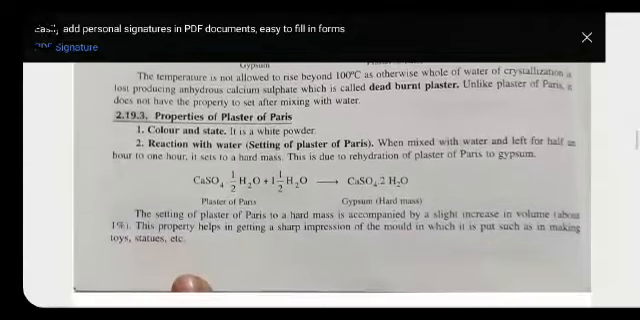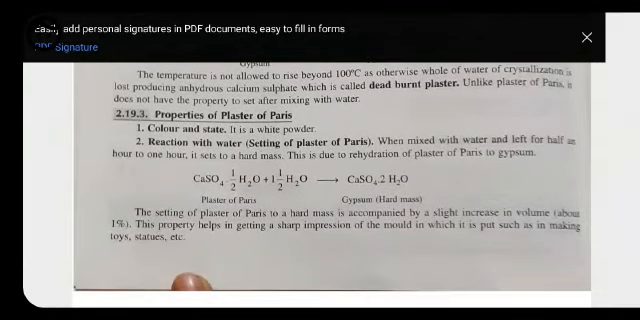Now here we have properties of plaster of Paris. The first property, that is color and state: it is a white powder.